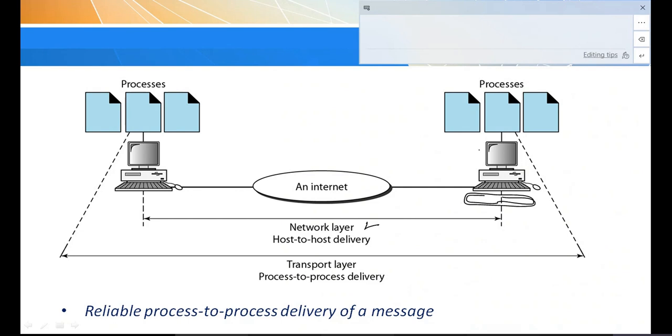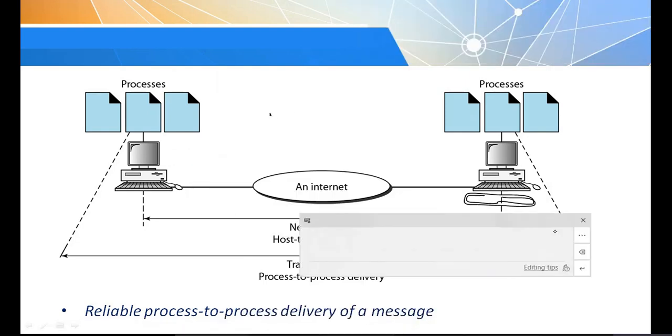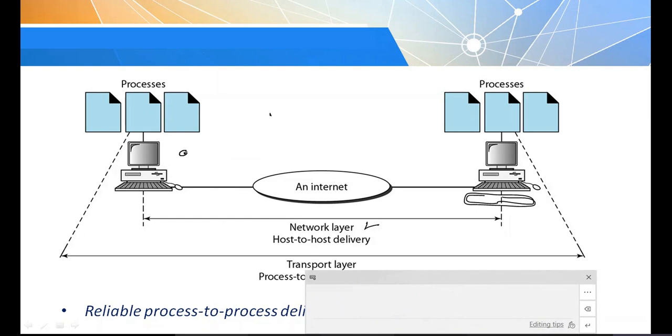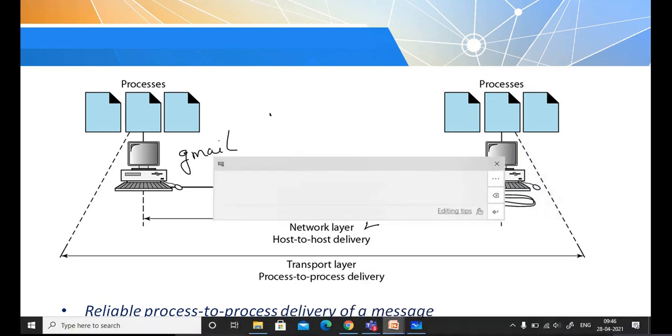So now in the destination system, there are so many processes. Maybe by this time you know the meaning of process. There are so many applications running. Consider this person has sent a mail, Gmail. So now whatever data is sent through the mail is going to come to the destination. Until it reaches the destination, identifying the destination is taken care of by the network layer.